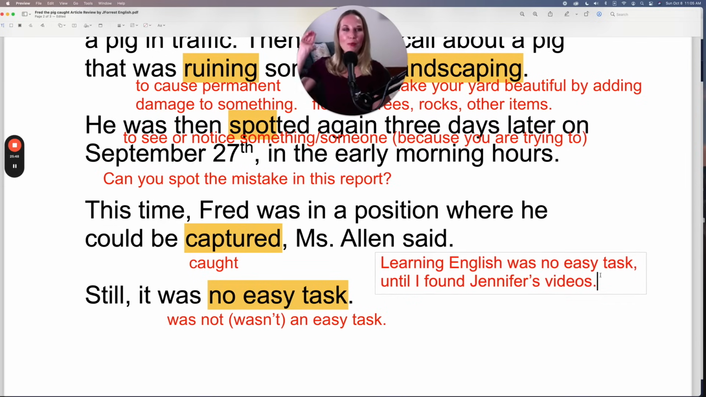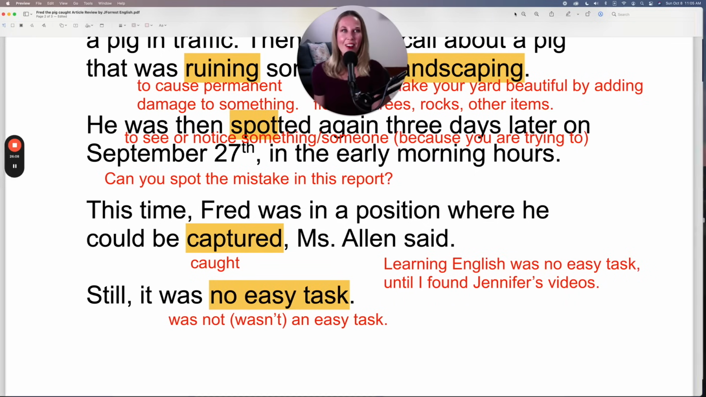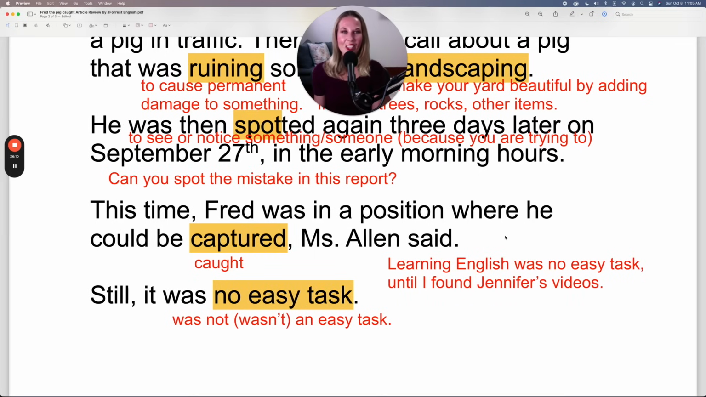So feel free to put this in the comments if you agree that now it's easier because you have my lessons to help you. And by putting this in the comments, you're practicing this alternative sentence structure. So put that in the comments. Learning English was no easy task until I found Jennifer's videos. All right, let's continue.